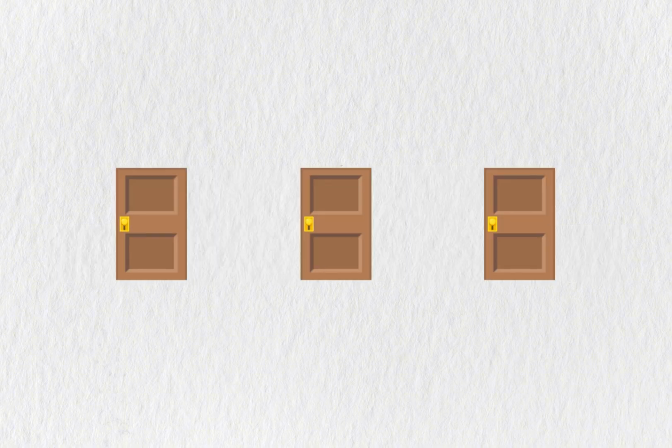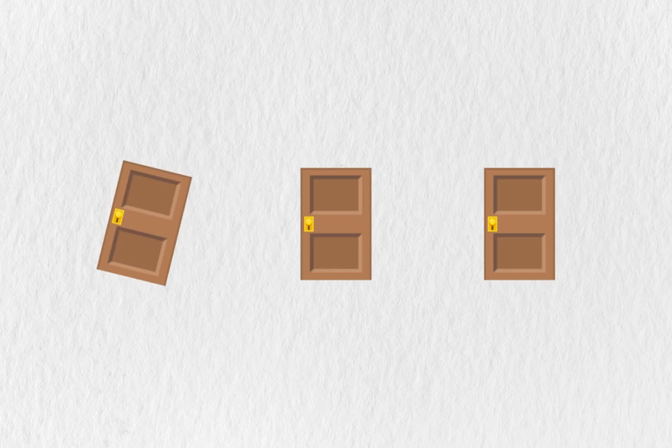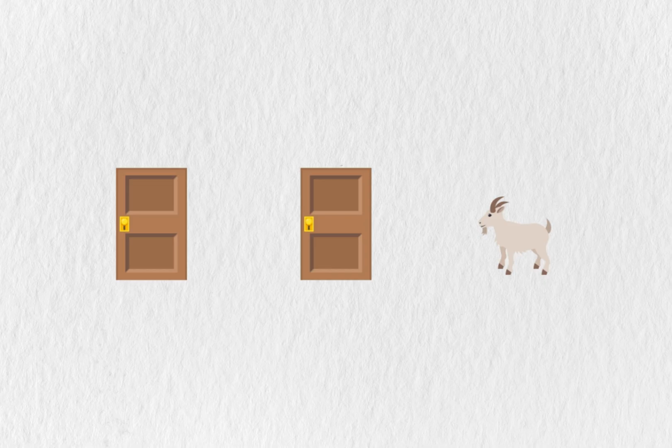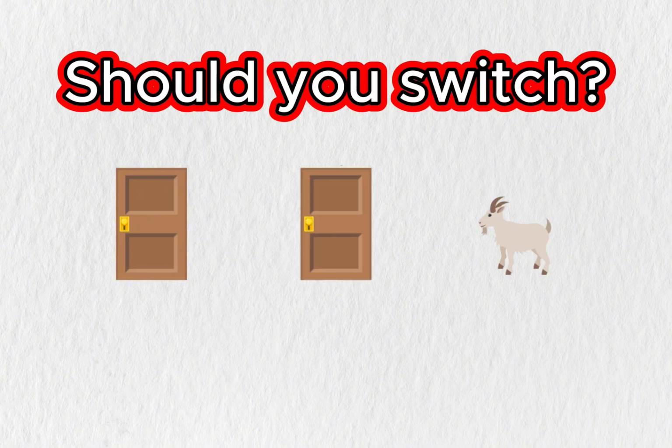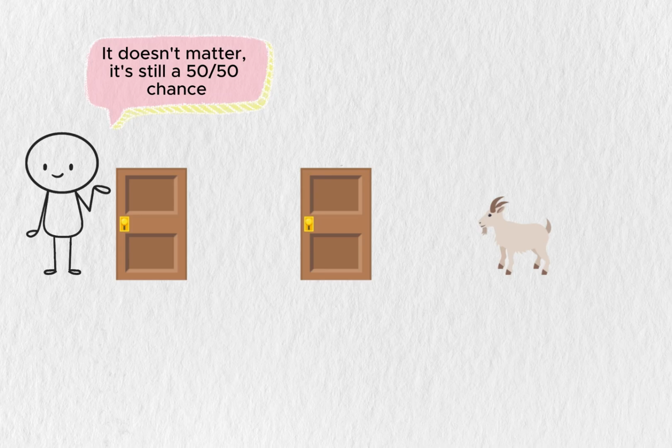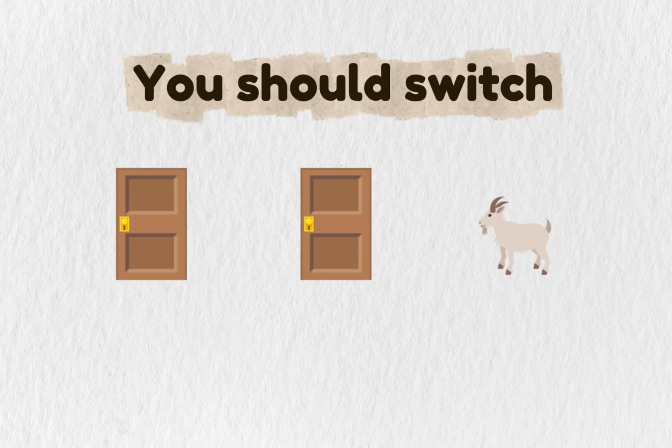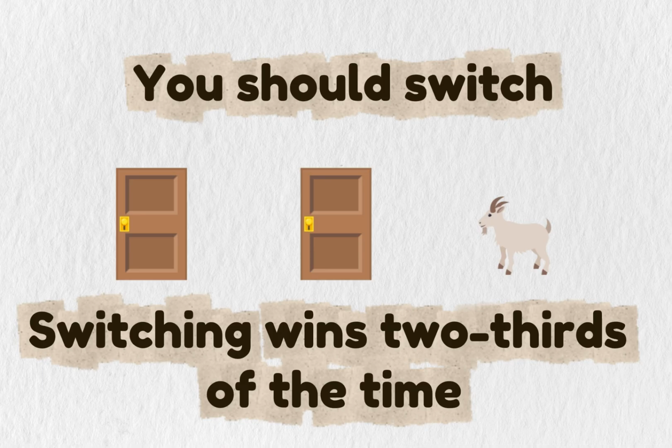You're on the game show. There are 3 doors. Behind one is a car. Behind the other 2 are goats. You pick door 1. The host, who knows what's behind each door, opens door 3 to reveal a goat. Now the host offers you a choice. Stick with door 1 or switch to door 2. Should you switch? Most people think it doesn't matter. 50-50 chance either way. But that's wrong. You should switch. Switching wins 2/3 of the time.